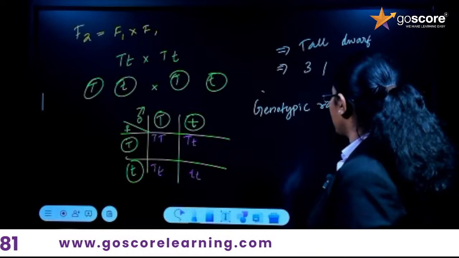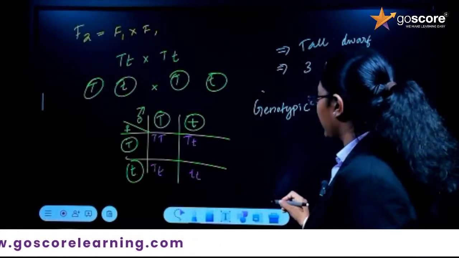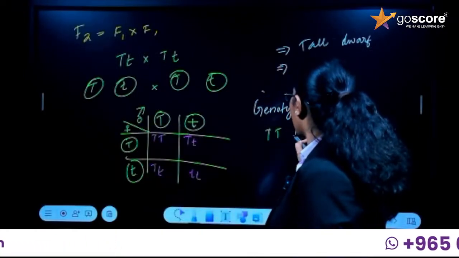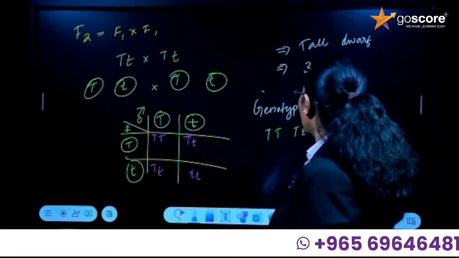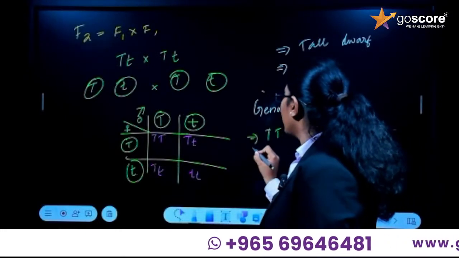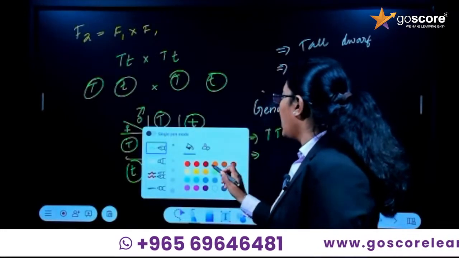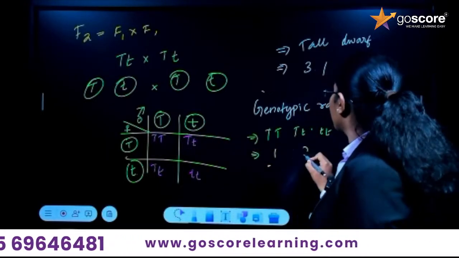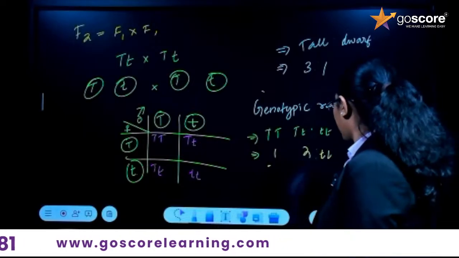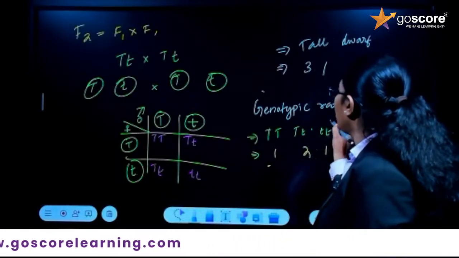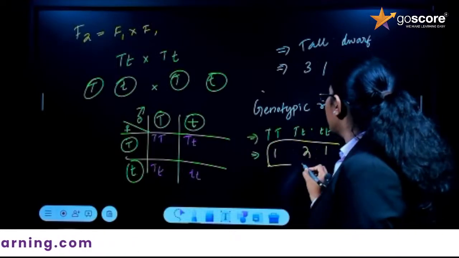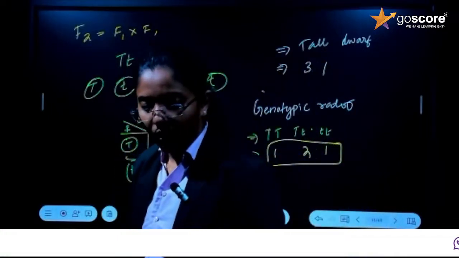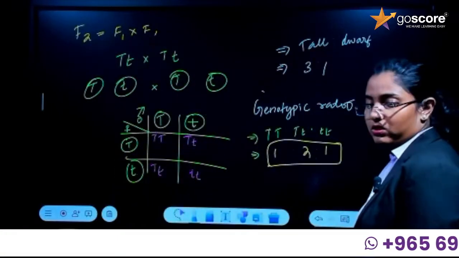What are the different genotypes present here? They are capital T capital T, capital T small t, and small t small t. How many capital T capital T can you observe here? Only one. Whereas capital T small t, it is two. And small t small t is also one. So what is the genotypic ratio? The genotypic ratio of a monohybrid cross is always 1 is to 2 is to 1.